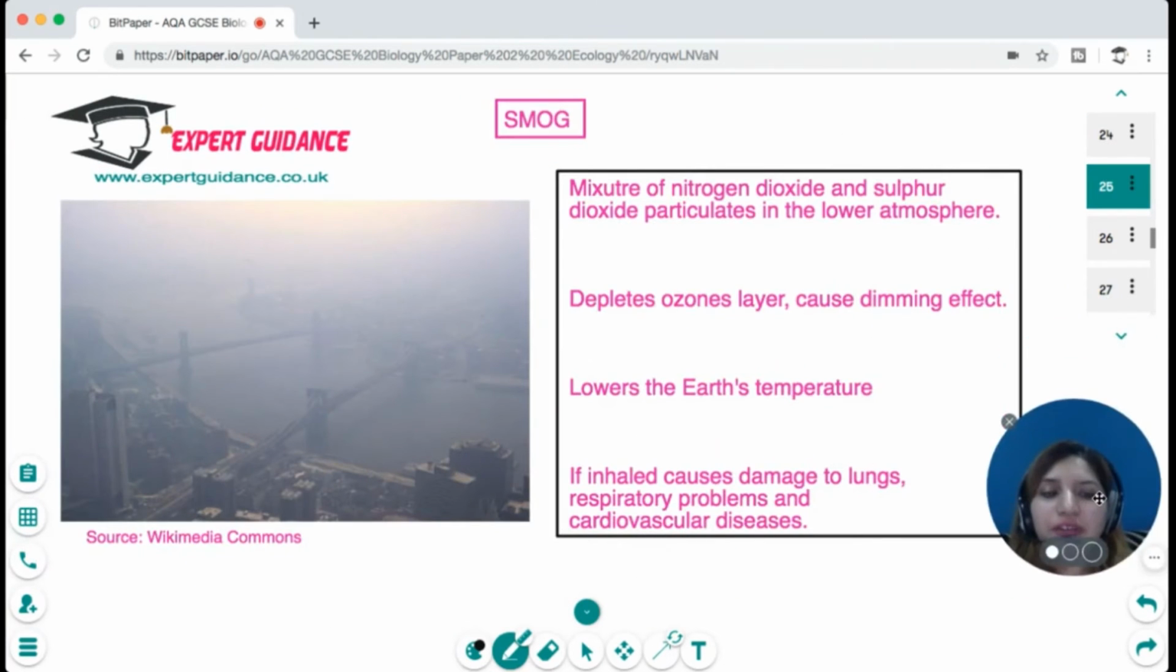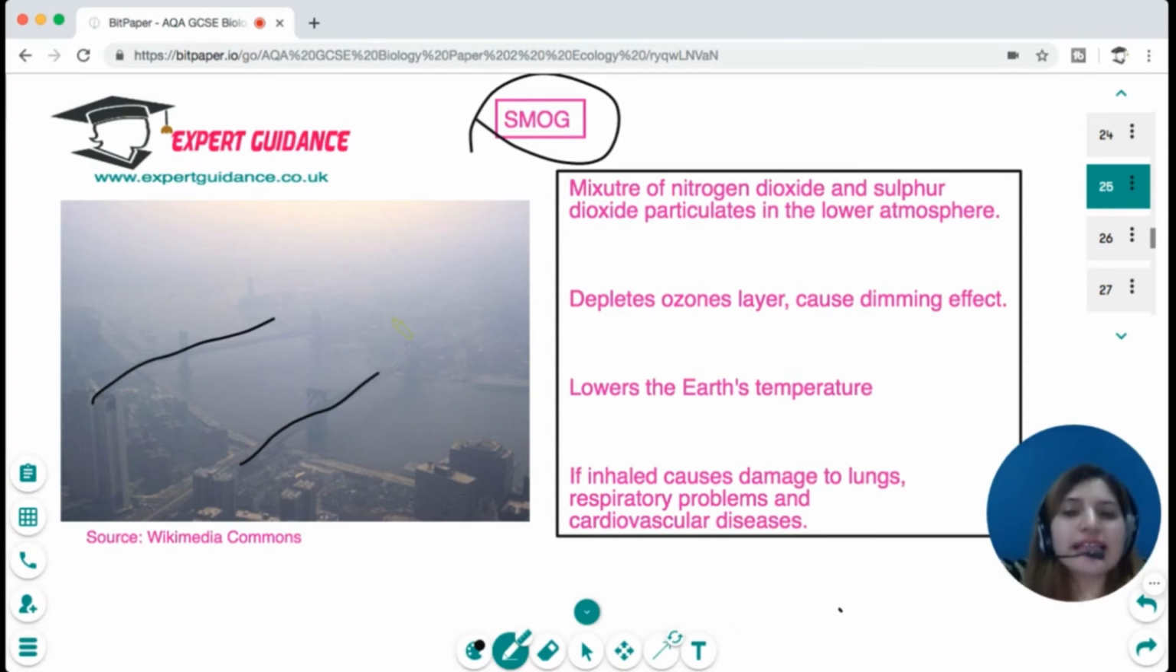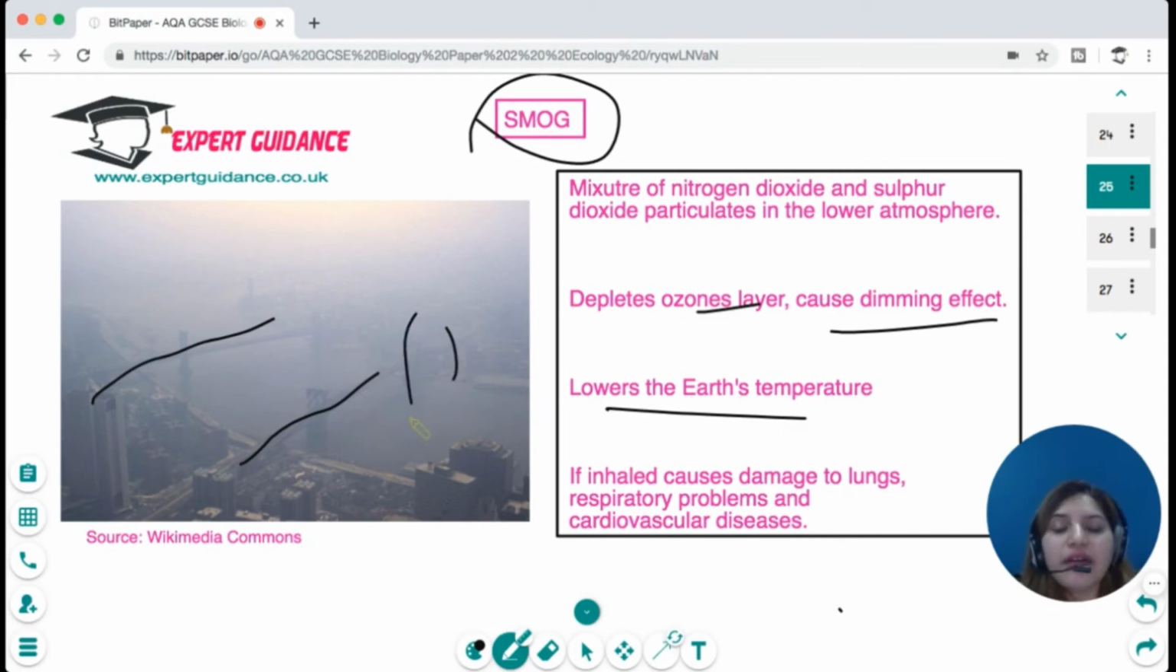Now, another contributor to air pollution is smog. At times you see a dimming effect in the atmosphere. This is because of the nitrogen dioxide and sulfur dioxide particulates in the lower atmosphere. They are depleting the ozone layer, causing a dimming effect, lowering the Earth's temperature. And if these are inhaled, they cause damage to lungs, respiratory problems, and cardiovascular diseases.